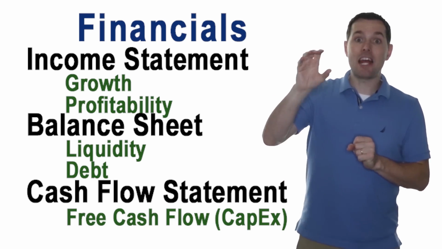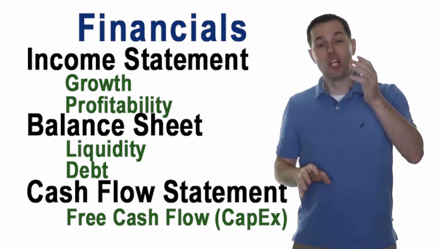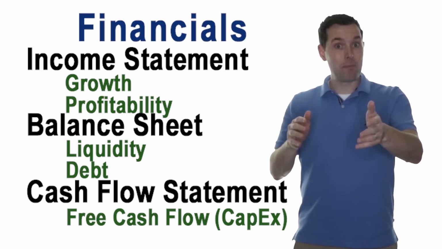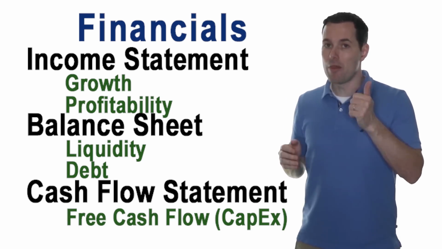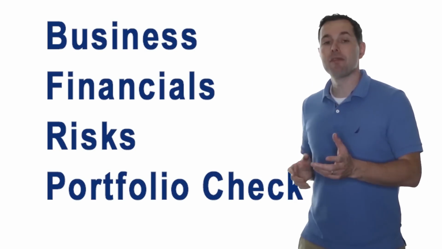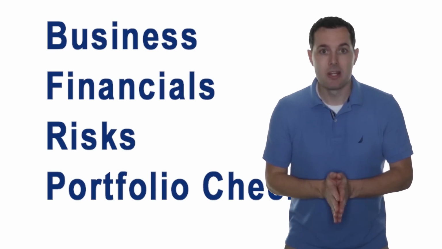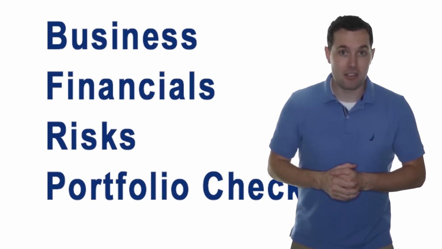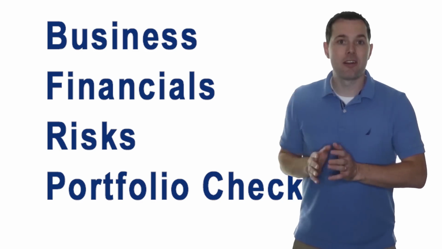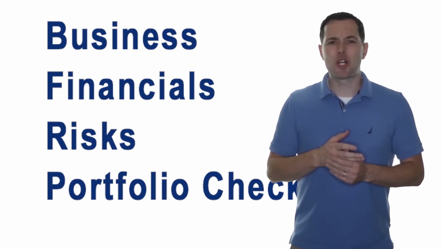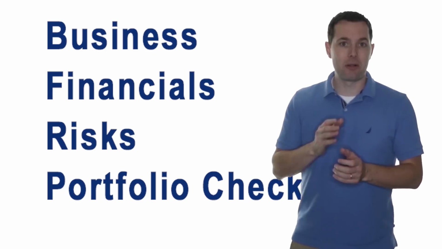Ideally, the higher the cash flow from operations is, the lower the capital expenditures are. That means we're going to have higher free cash flow. That's what we're after there. Okay, simple enough. Now we're jumping over to our third section, and this one is risks. The final two sections here are going to be a bit quicker and easier, so we should move through this whole thing much faster now.